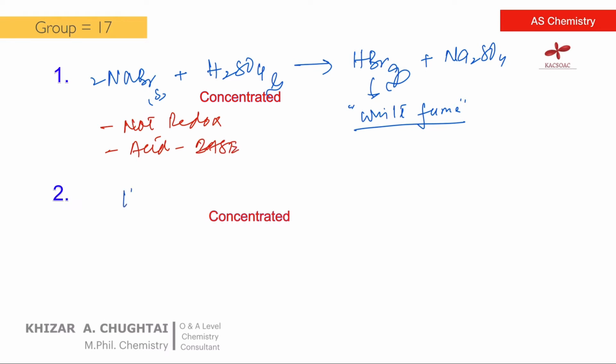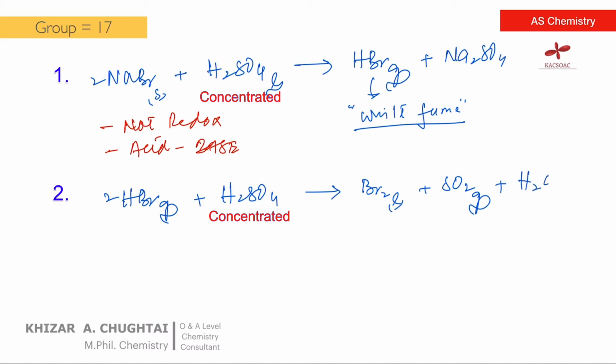But HBr, once formed, reacts with concentrated sulfuric acid to make SO2 gas, Br2 liquid, and water. This Br2 liquid is reddish-brown in appearance, so the observation is that a reddish-brown liquid is formed, and a colorless choking-smell gas is formed.